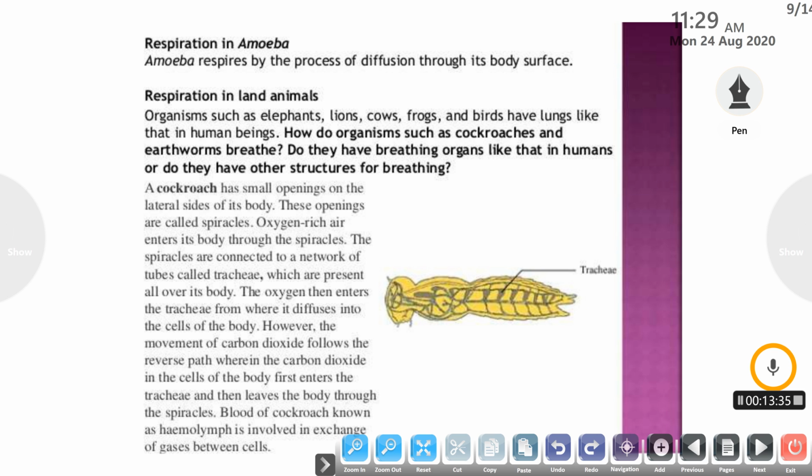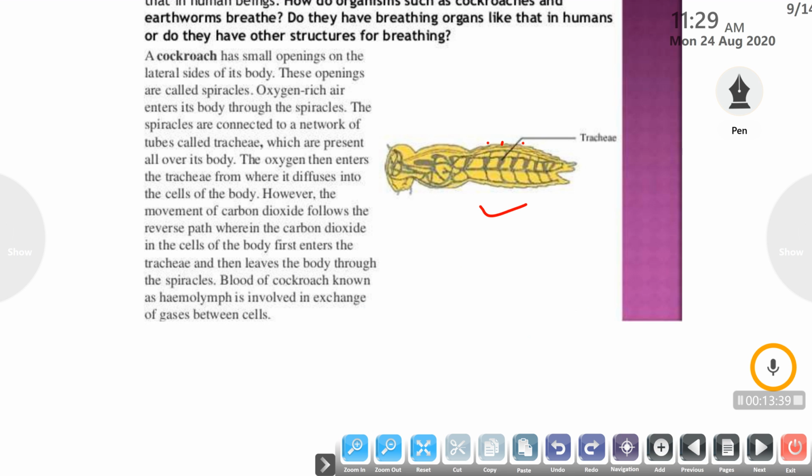Cockroach, as you can see in the diagram, has small openings on the lateral sides of its body. These openings are called spiracles. These are small openings which facilitate the exchange of gases. The oxygen rich air enters the body through the spiracles. The spiracles are connected with a network of many tubes, which is called the trachea.